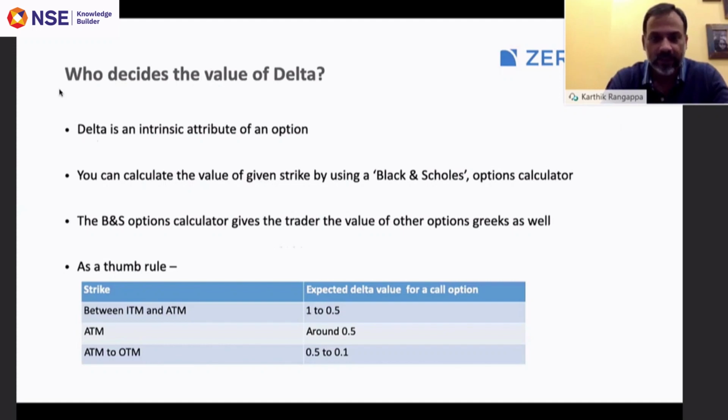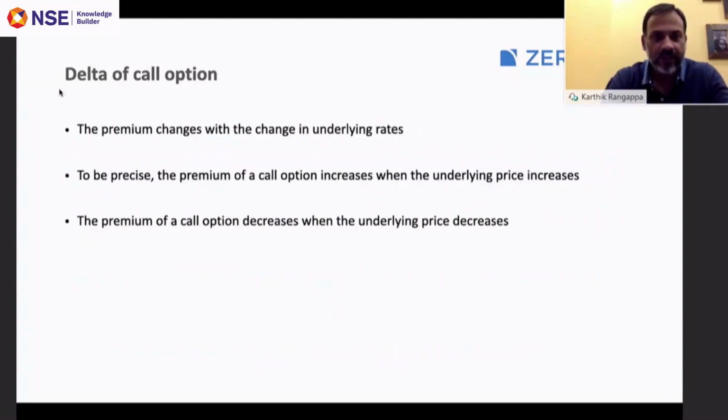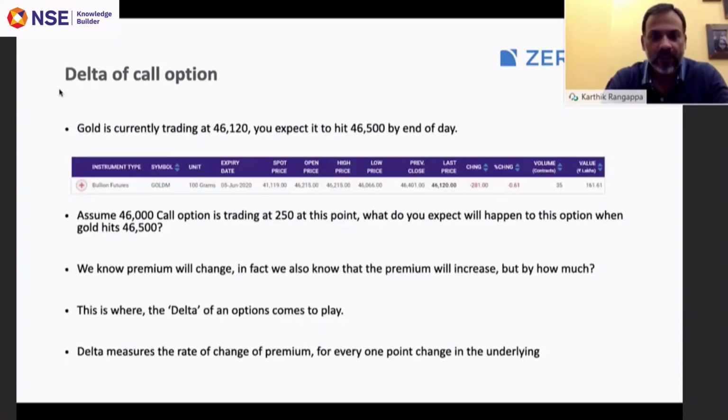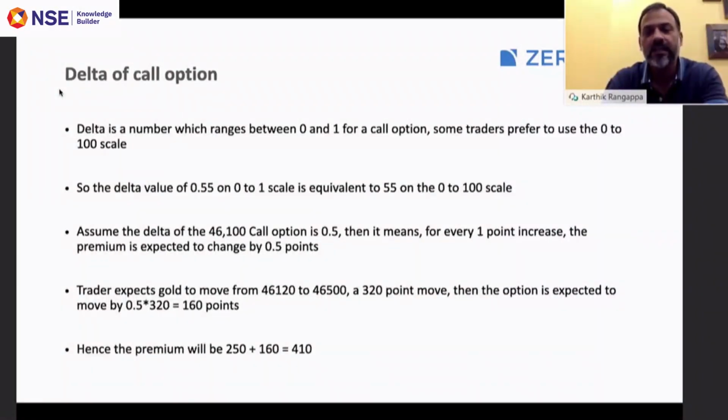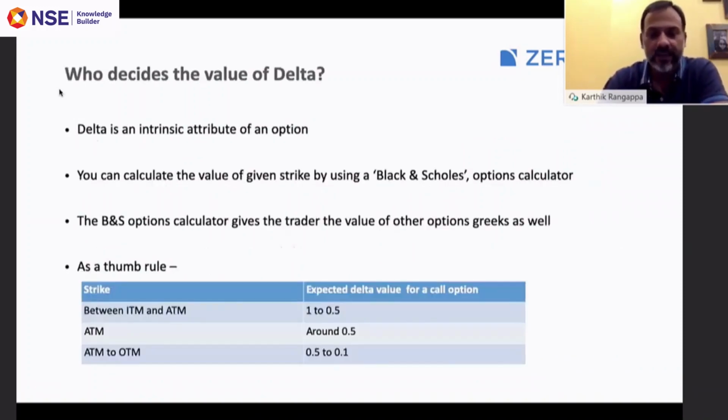I would like to just go back to the previous screen. So when I took this example of gold, gold was trading at 46,120, and we were talking about a 46,000 call option. So I assume the delta to be around 0.5. That is because it is an at the money option. So if you can keep this table in mind, that will give you a rough perspective of where the delta will be. Of course, when you use a Black-Scholes calculator, you'll get the exact value of delta.